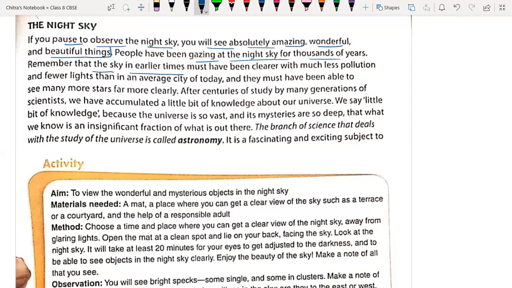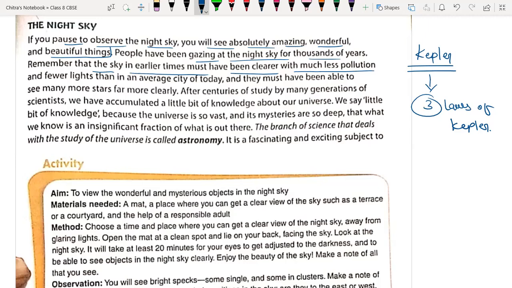Remember that the sky in earlier times must have been clearer, with much less pollution. Who said that, sir? Kepler. We have three laws of Kepler, but they are in a higher standard. Like in 10th class, we are going to learn the three laws of Kepler. Very important.